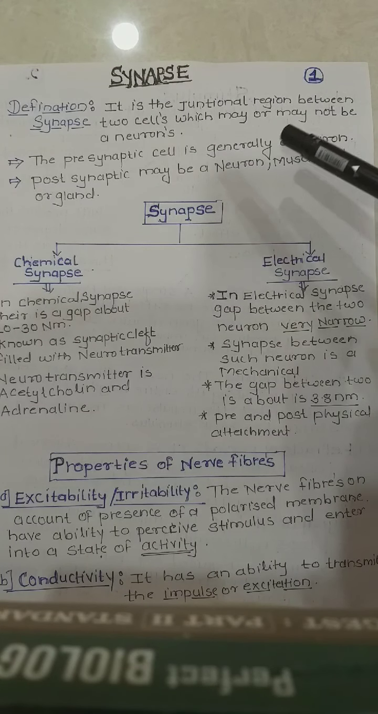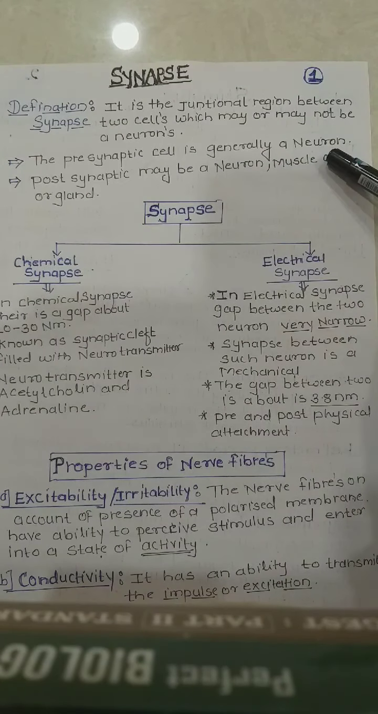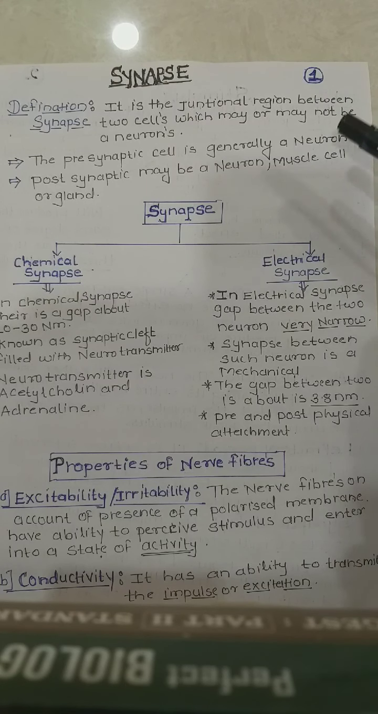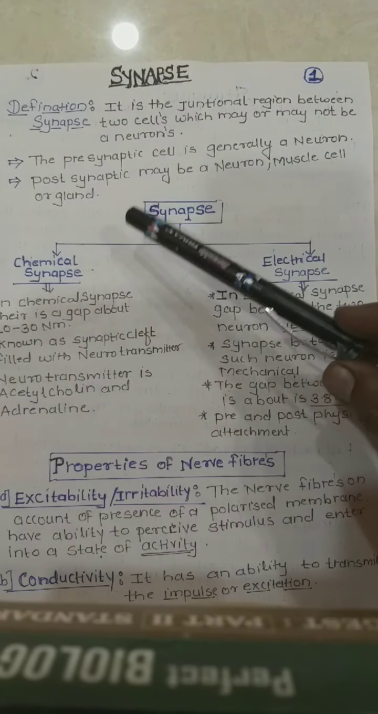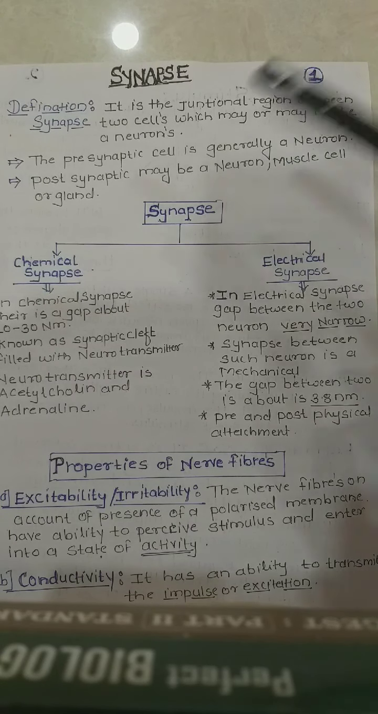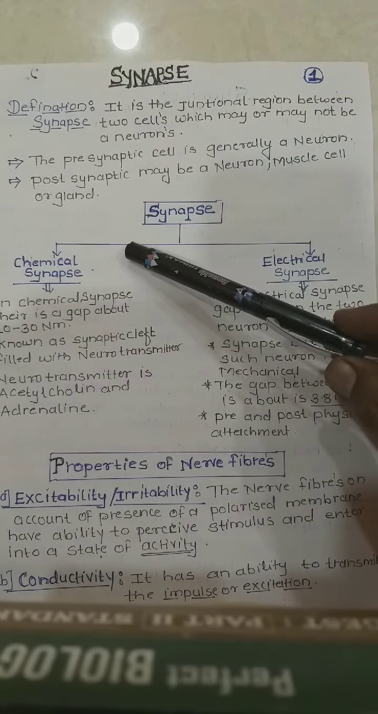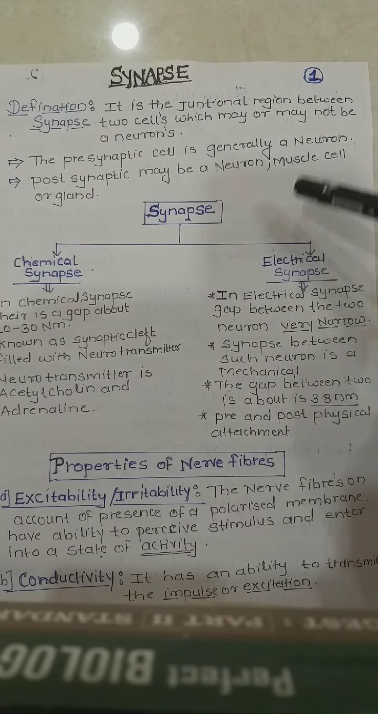The cell that carries the impulse first, the presynaptic cell, will be a neuron, and the other may not be a neuron. So we'll see the first point: the presynaptic cell is generally a neuron. The first cell that carries the impulse is always a neuron, and the postsynaptic cell, which receives the impulse, may or may not be a neuron. Postsynaptic may be a neuron, a muscle cell or a gland. So the point is clear to you.